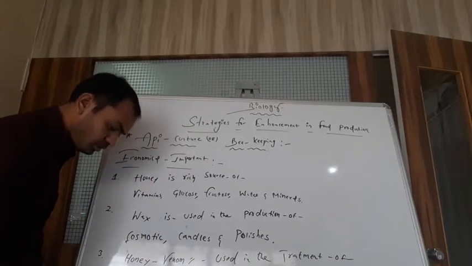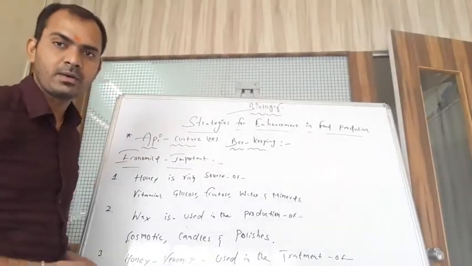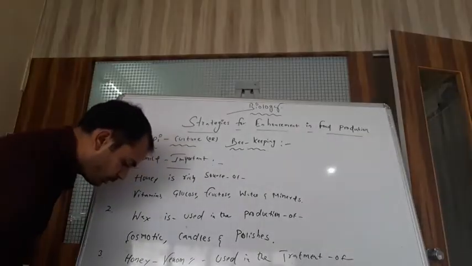Now the fourth economic importance of honeybees, students, is propolis.